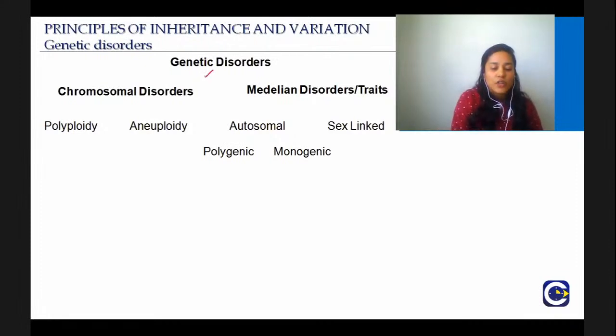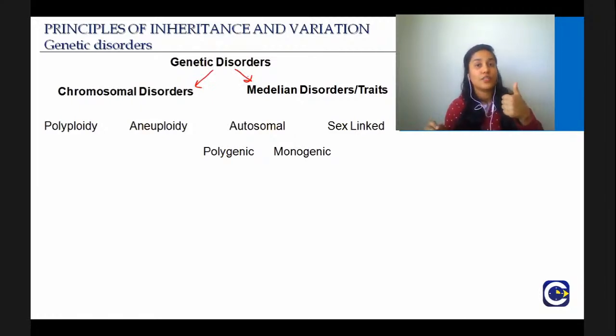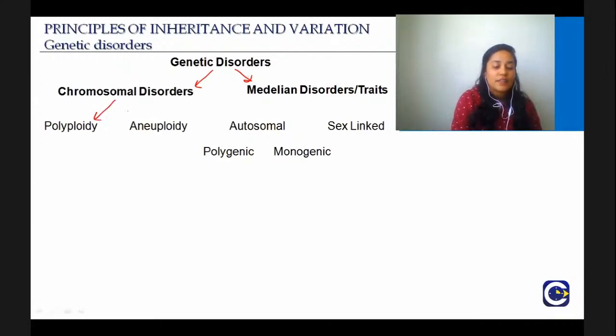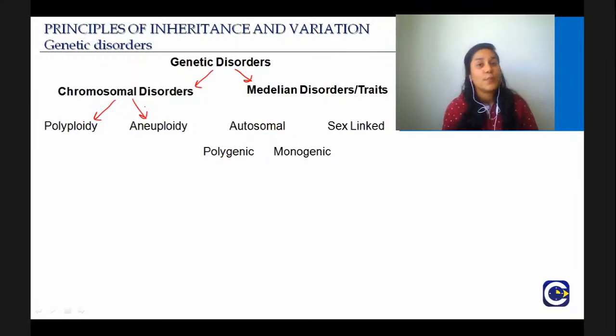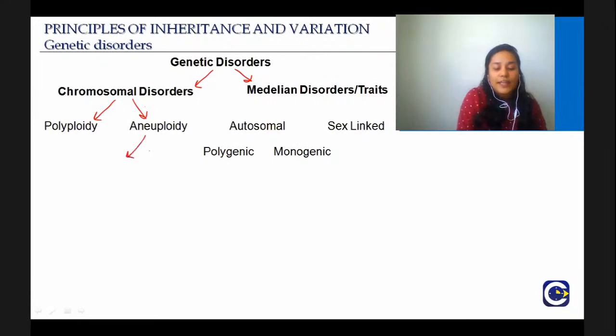So genetic disorders are chromosomal disorders and Mendelian disorders. Chromosomal disorders are where the disorder is because of the chromosomes. And again, it can be either polyploidy or aneuploidy. What was polyploidy? Polyploidy was when the whole set of chromosomes is changed. Aneuploidy is when only one or more chromosomes are changed. And for aneuploidy, again, we saw two types.